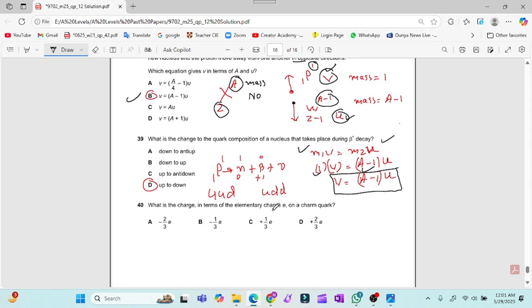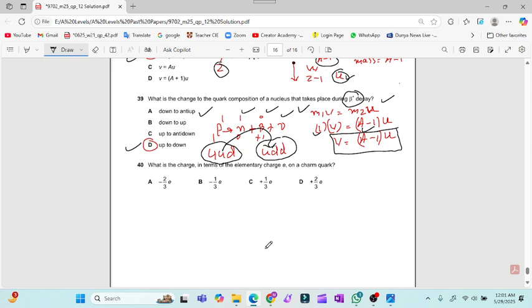Now question number 39. Whenever there is a beta decay, the proton will convert into a neutron with beta positive and emission of a neutrino. The composition of the proton is UUD, and the composition of the neutron is UDD. So 1 U will convert into 1 D in this process. For question number 39, option D is the valid option.